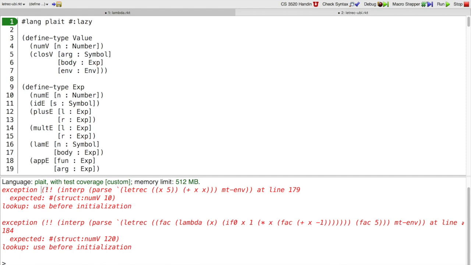And what we see, the double exclamation marks are inserted by the lazy variant to say you really have to evaluate this test. In this test where we had letrec x 5 plus x x, instead of getting 10 as we wanted, we got use before initialization of x. Or the same thing for our recursive factorial, we got a use before initialization.